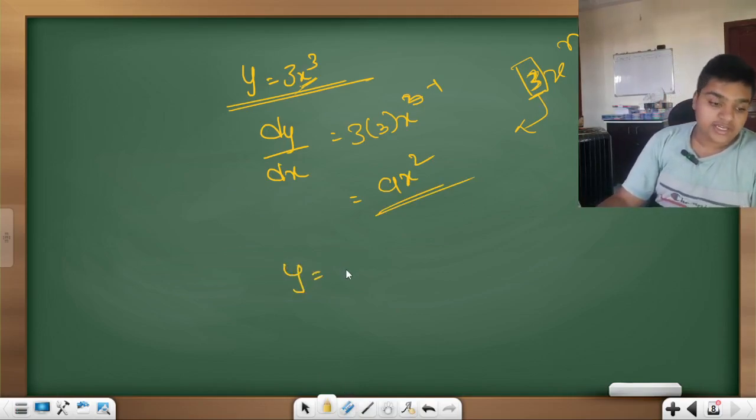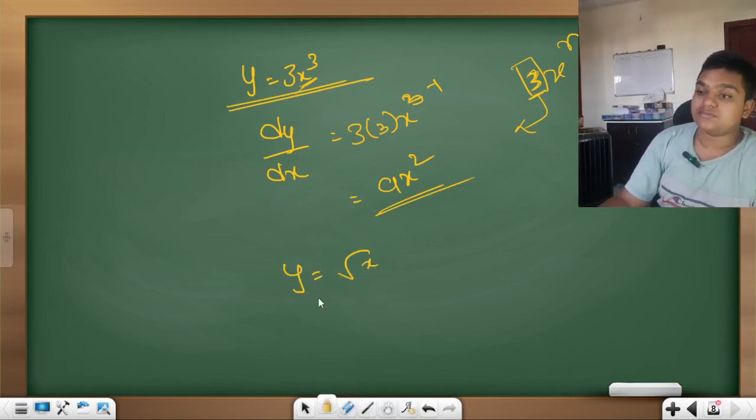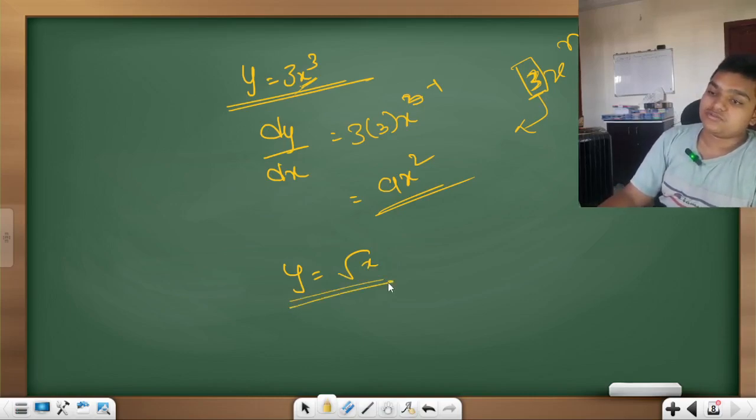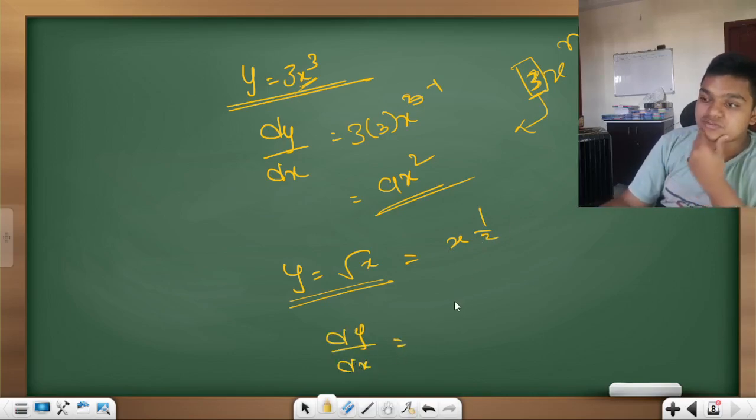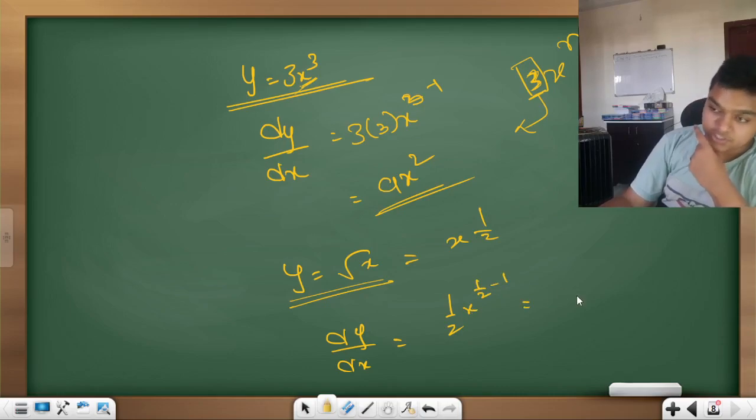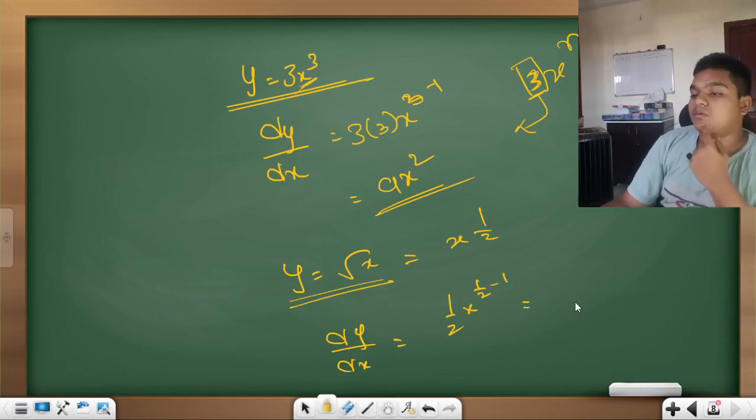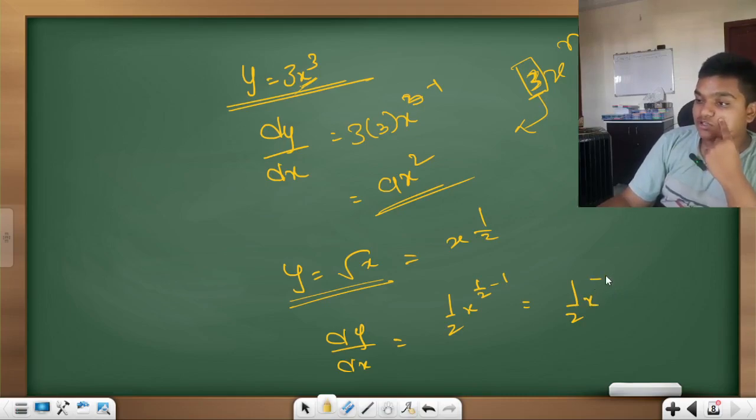Now, if y is equal to root x, find the derivative of this. Root x can be written as x to the power 1 by 2. So dy by dx becomes half x to the power half minus 1, which gives half x to the power minus half.